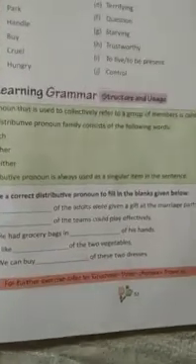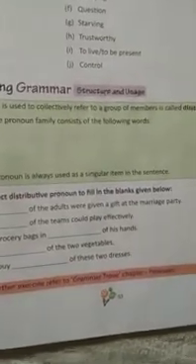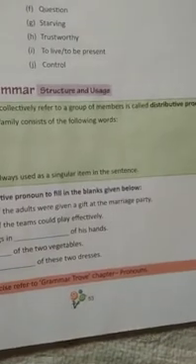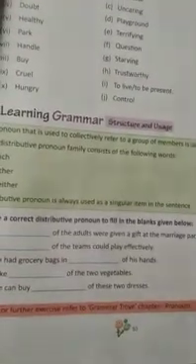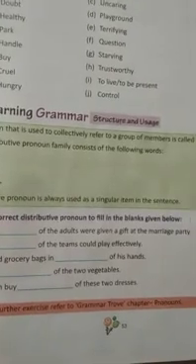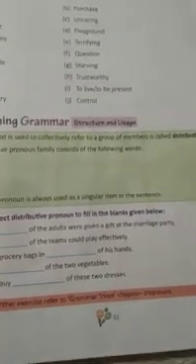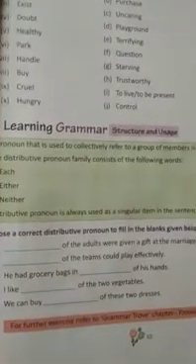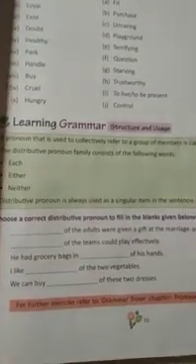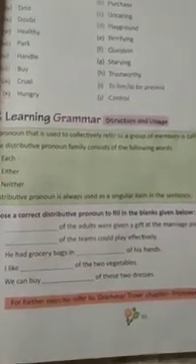Next, choose a correct distributive pronoun to fill in the blanks given below. First, blank of the adults were given as a gift at the marriage party. The answer is each. Then, blank of the teams could play effectively. The answer is, neither of the teams could play effectively.